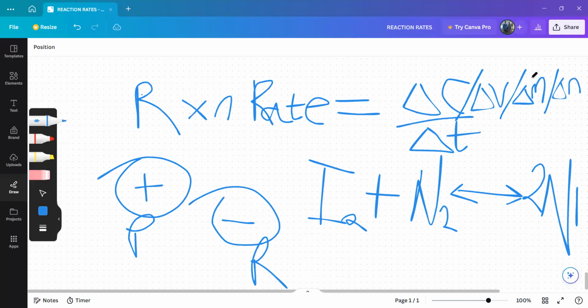Here they will want it in decimeter cubed per second, or centimeter cubed per second. But here they will want it in mole per decimeter cubed per second, because this is concentration. Concentration is mole per decimeter cubed. This is decimeter cubed or centimeter cubed, this is grams or kg, and this is moles.